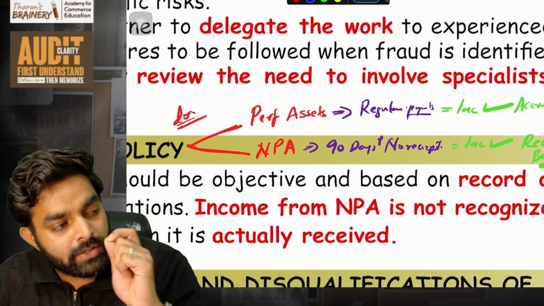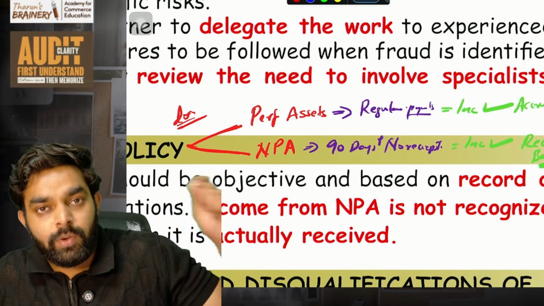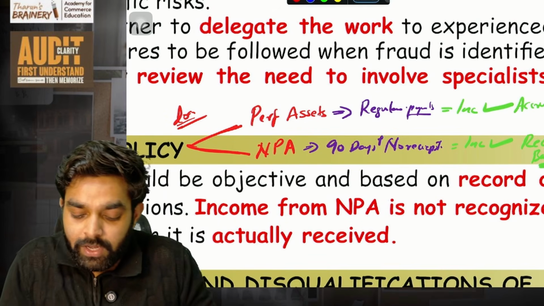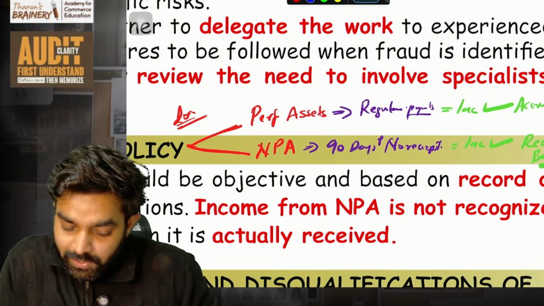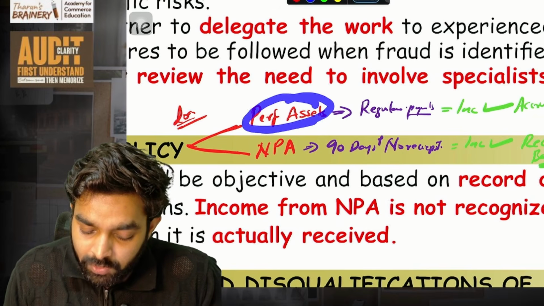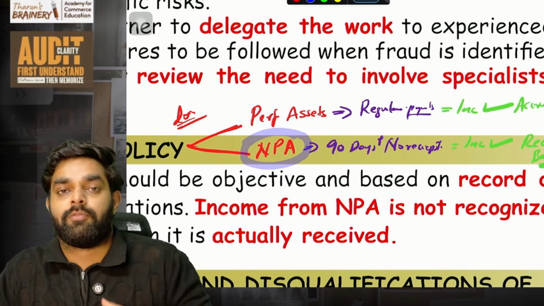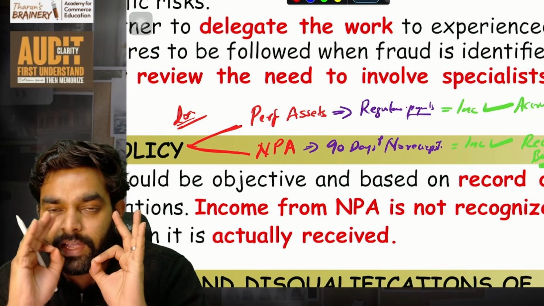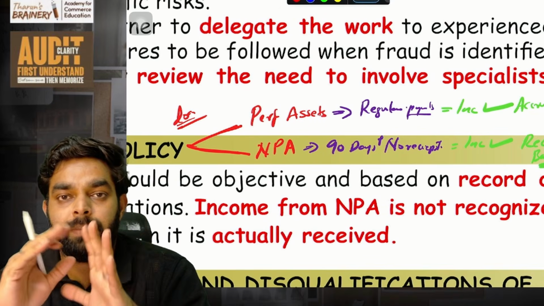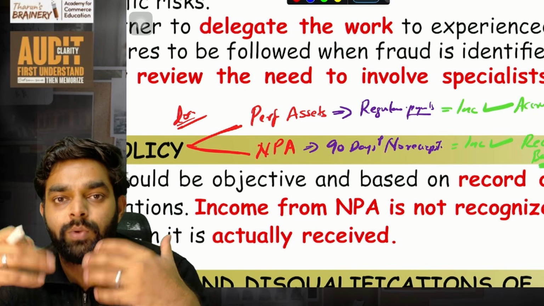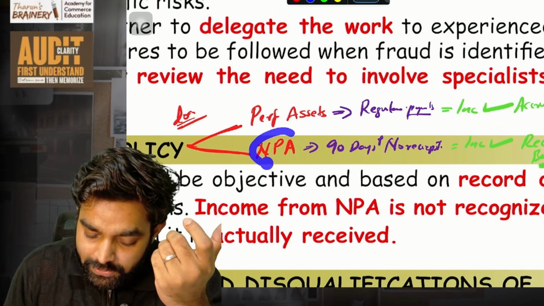So this loan given by the bank, called the advances given by the bank, those are what we call an asset for the bank. It is an asset because it is helping the bank generate income. So two things are there: performing assets and non-performing assets. Performing assets means any loan given by a bank where the repayment is regular. Repayment every month, proper EMI is coming. So that is what we call a performing asset. What is called an NPA?